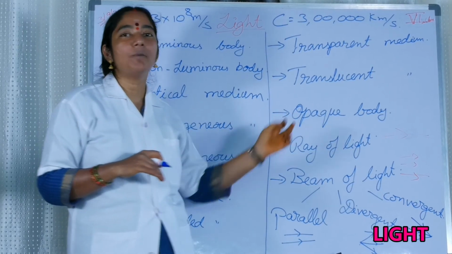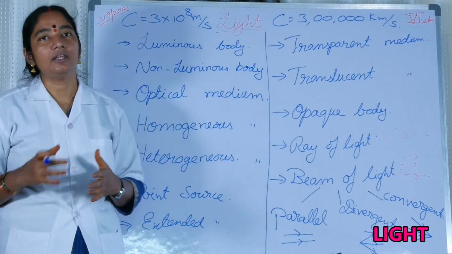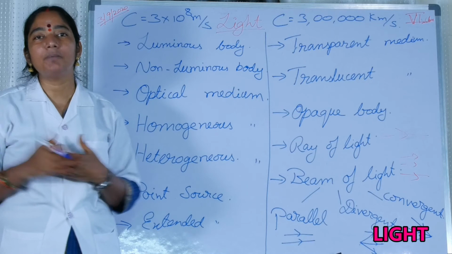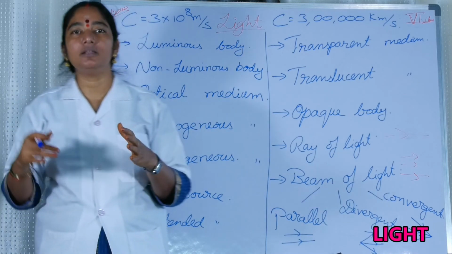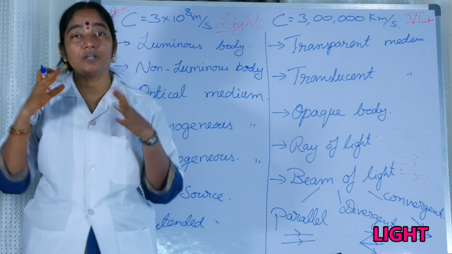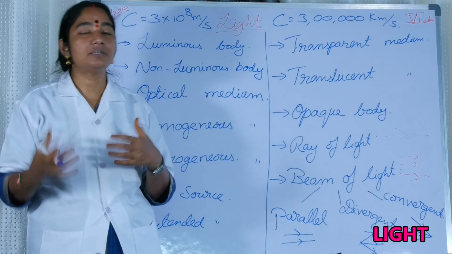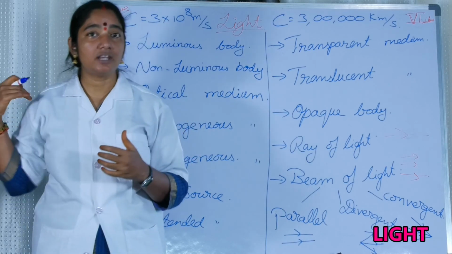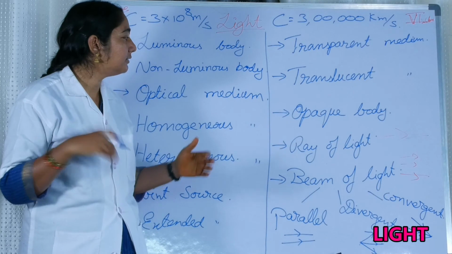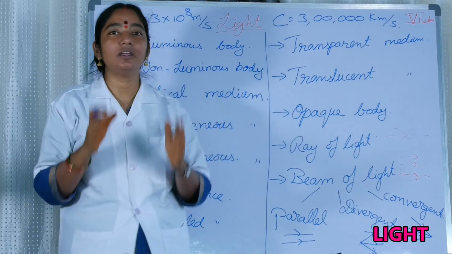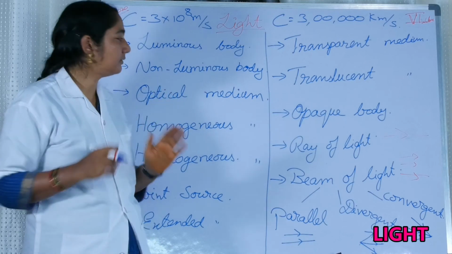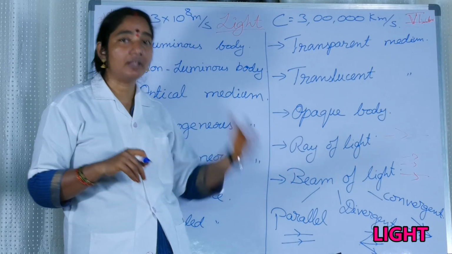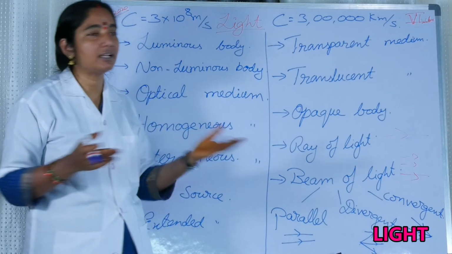Now let us see what is an opaque body. An opaque body is a body which doesn't allow the light to pass through it. Our body is an opaque body. Any opaque body gives rise to a shadow because this body is opaque. A transparent body doesn't give a shadow. An opaque body gives a shadow. And that shadow is straight, showing that the light is going in a straight path. So an opaque body is a body through which the light cannot pass. So Earth is an opaque body. Moon is an opaque body. Our body, many objects around us.